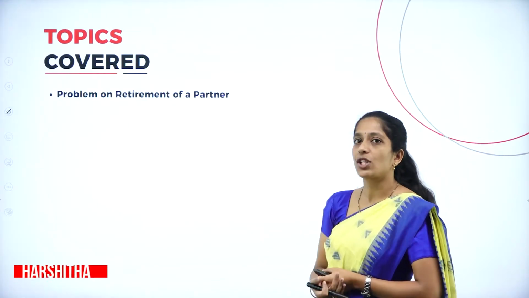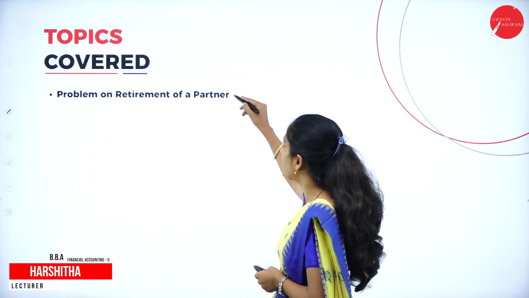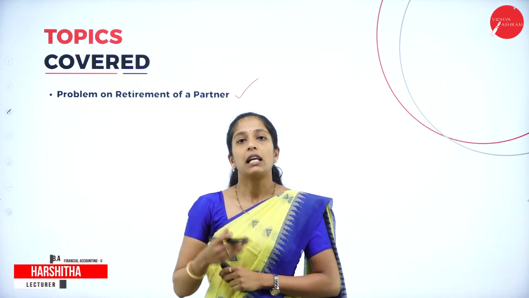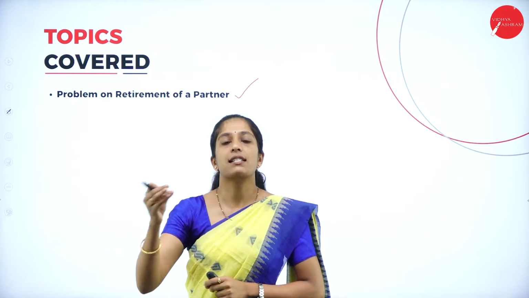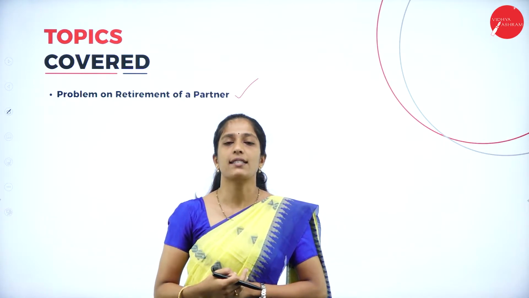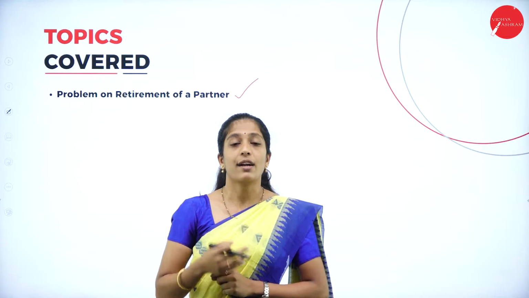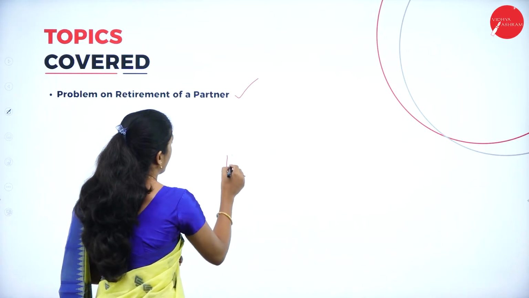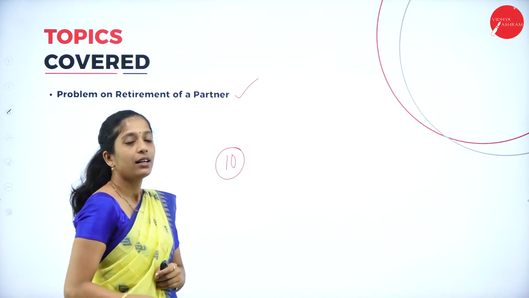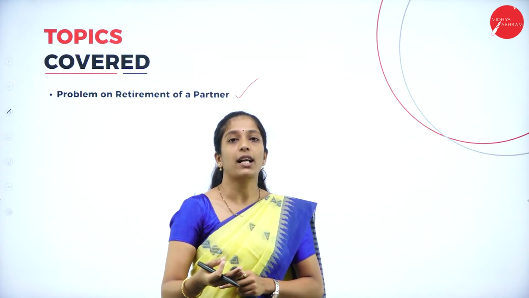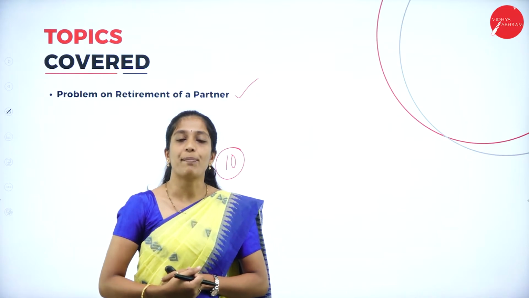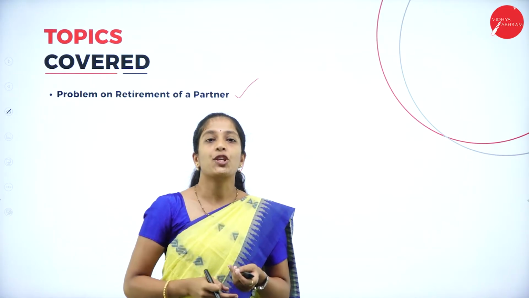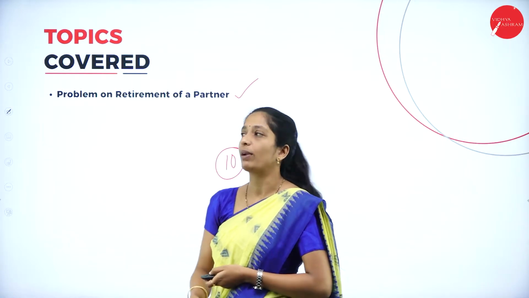So in a previous session, we had solved a problem on retirement of a partner. So what do you mean by retirement of a partner? If a partner leaves the existing partnership firm, it is called retirement of a partner. And we had solved a 10 marks problem on retirement of a partner, where we prepared revaluation account, partner's capital account and balance sheet after the retirement of a partner. In today's session, we shall continue with one more problem.